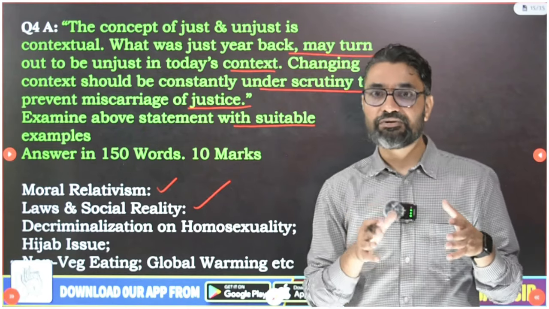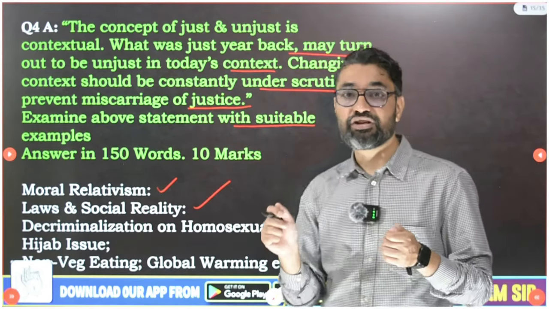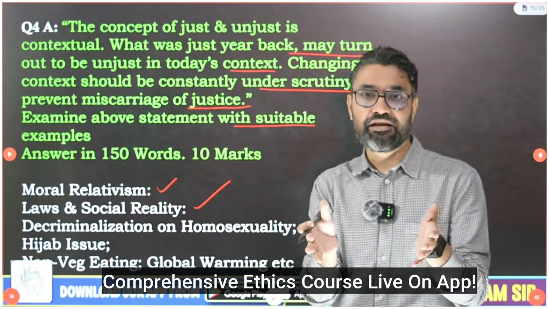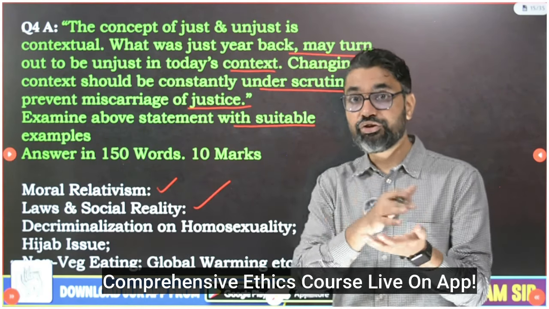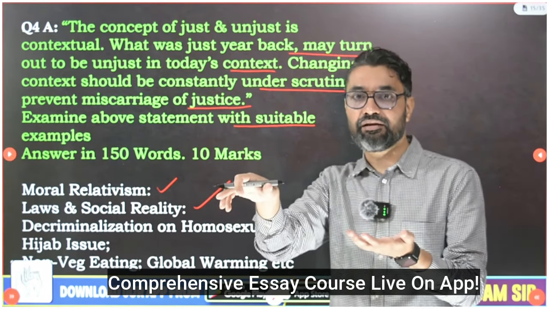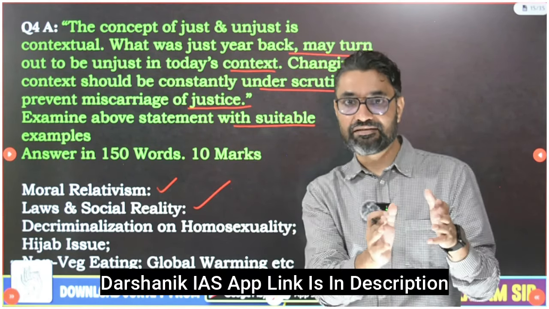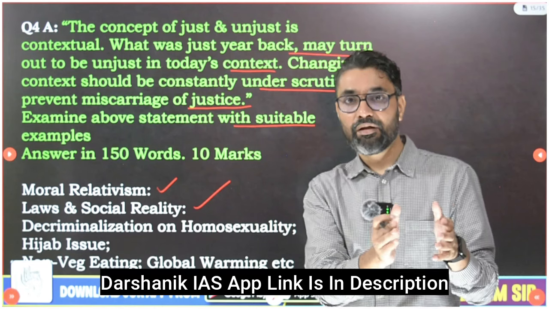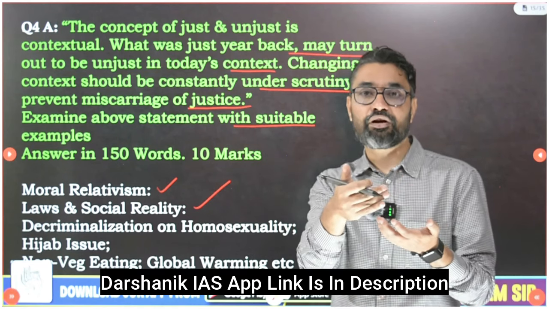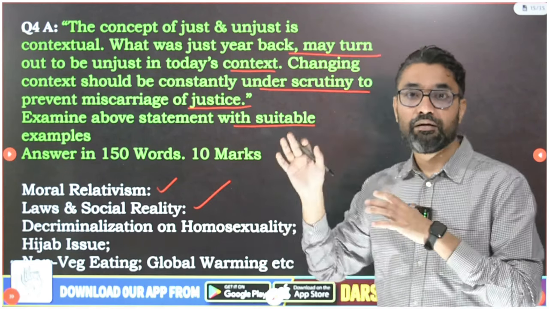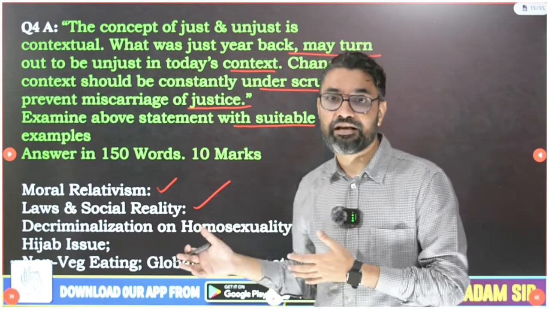And so when we talk about miscarriage of justice, what it is saying, law and social reality, is that while taking any decision legally, laws should reflect the social reality. Law should not be devoid of social reality. Law should not only be idealistic, absolutistic. If we fail to take into account social reality, it will lead to grave miscarriage of justice.